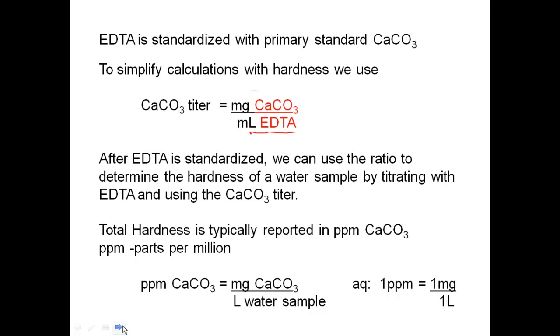One thing to keep in mind, if we're dealing with aqueous solutions, is that typically 1 ppm is equivalent to 1 milligram per liter because the density of water is 1 kilogram per liter. Okay, so in aqueous solutions, a ppm is equivalent to a milligram per liter.